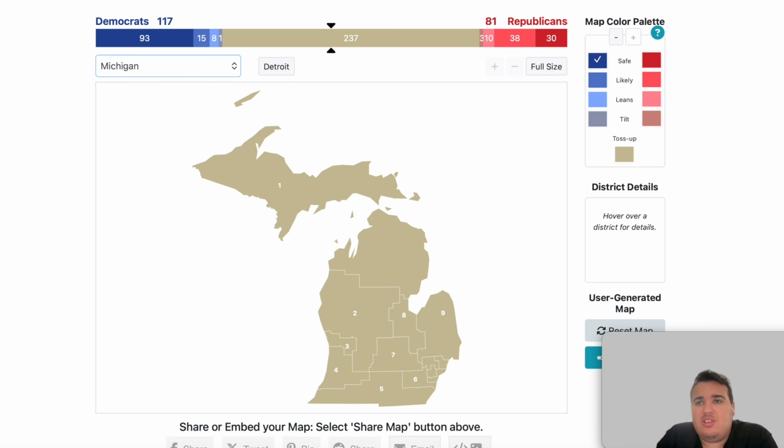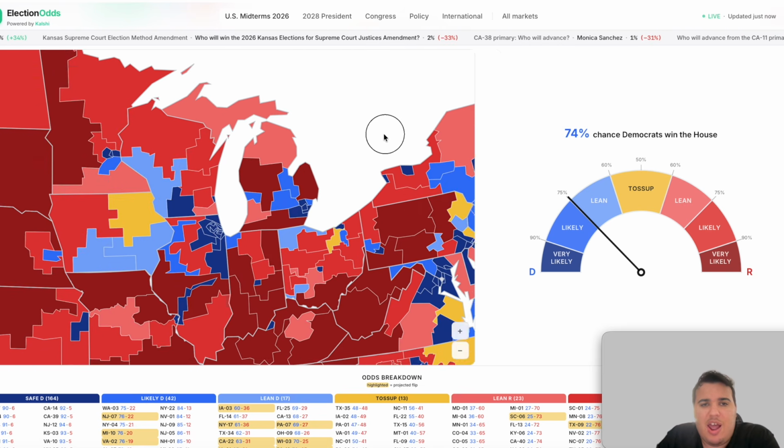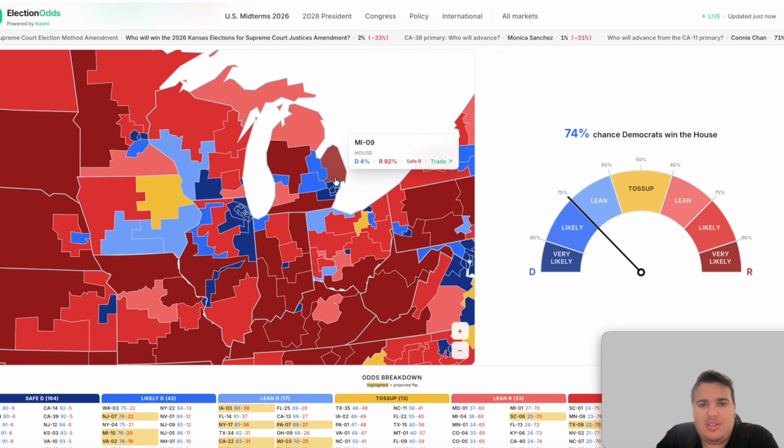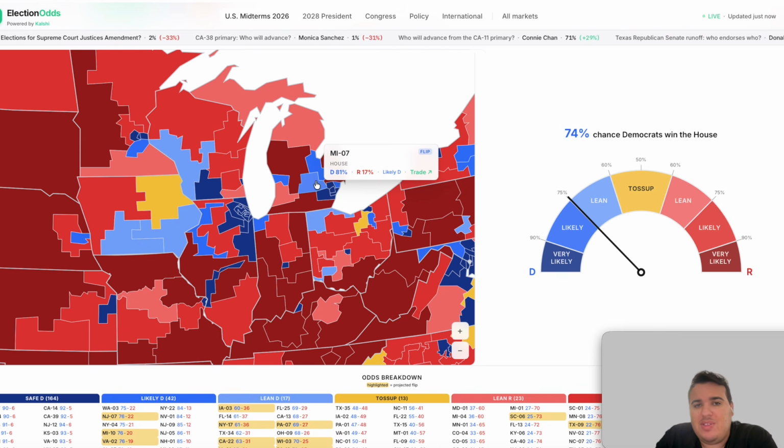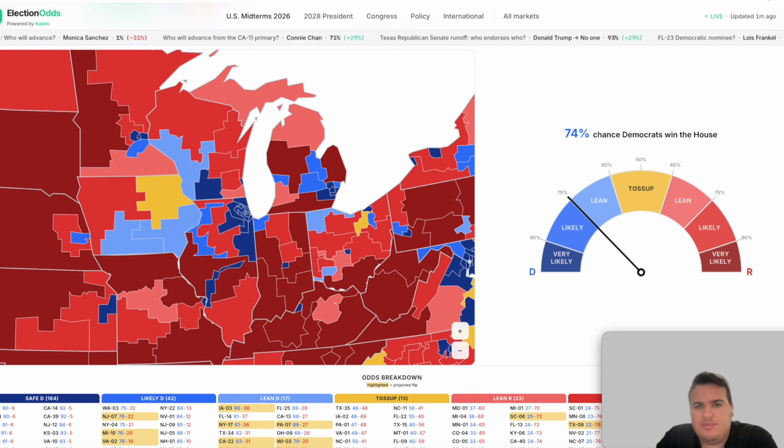Michigan's going to be interesting because there are a few competitive House races in Michigan to keep an eye out for with retiring Republican incumbents like John James in Michigan 10. That's now listed as likely Democratic. Republican Tom Barrett in the 7th district is likely Democrat as well, and likely Democrat in the 8th district that is currently held by the Democrats. Those are very significant wins for the Democrats in those key districts.